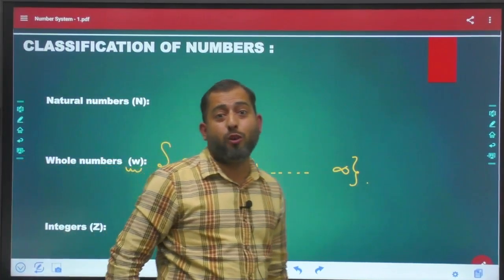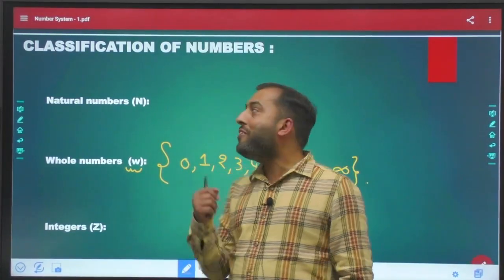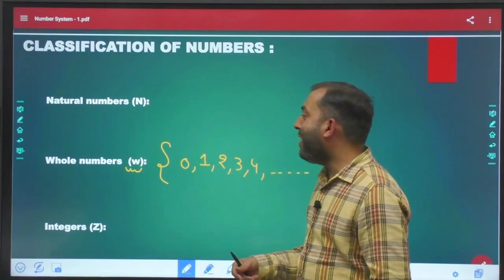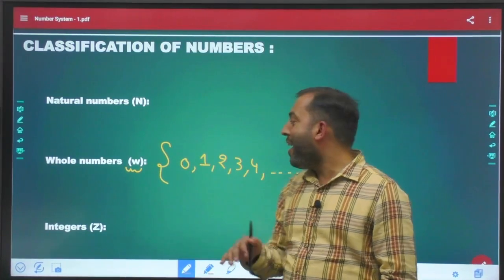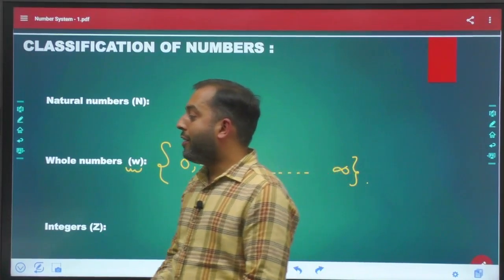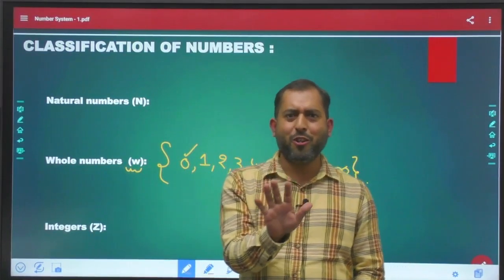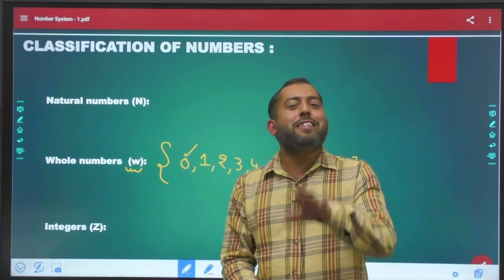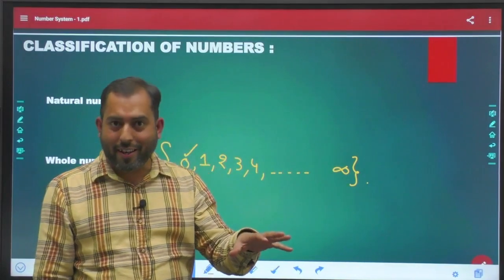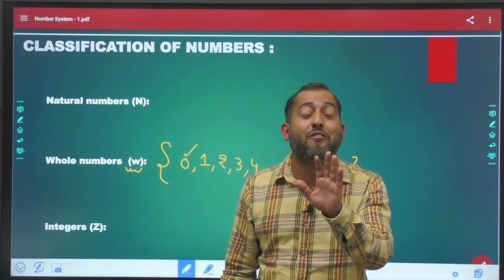Now, I have a question for all of you. Generally when we learn numbers, we go with natural numbers first, right? And then we learn whole numbers, and in whole numbers we have included 0. I hope you know that 0 was discovered by Aryabhatta around 600 BC. Then please tell me, if 0 was discovered in 600 BC, then how would people have counted 10 heads of Ravana?